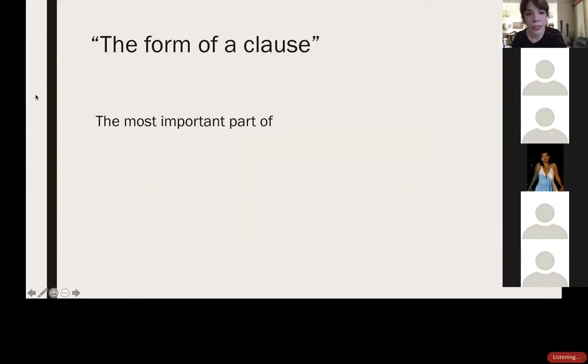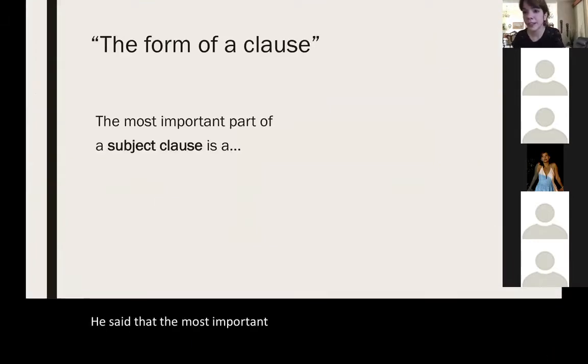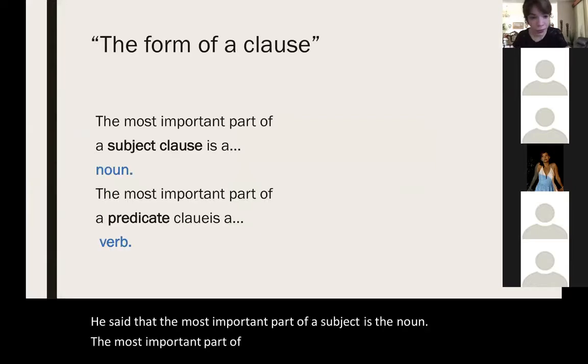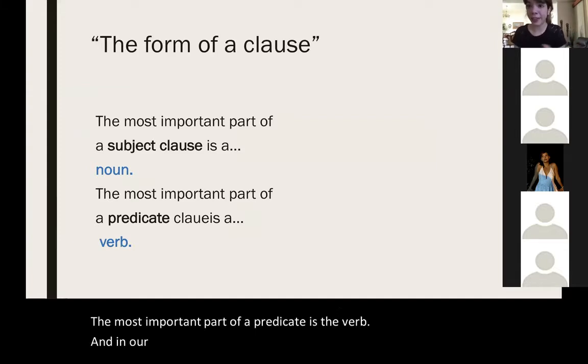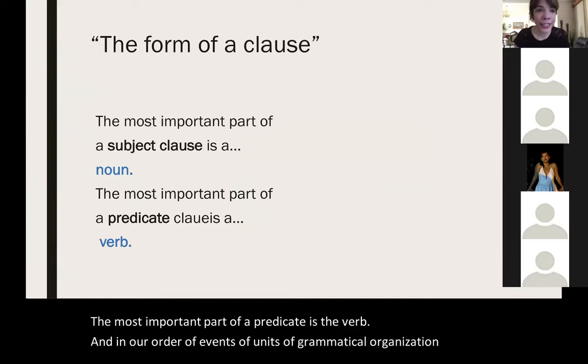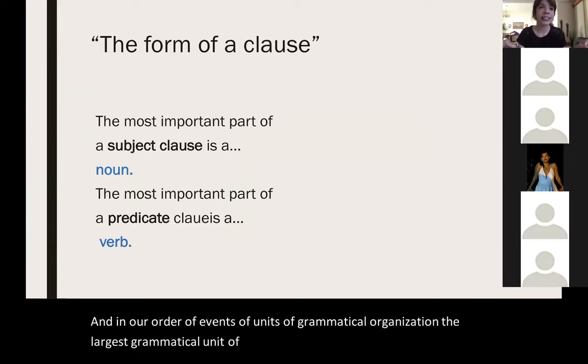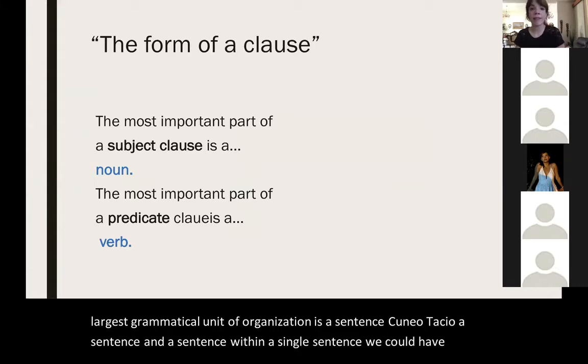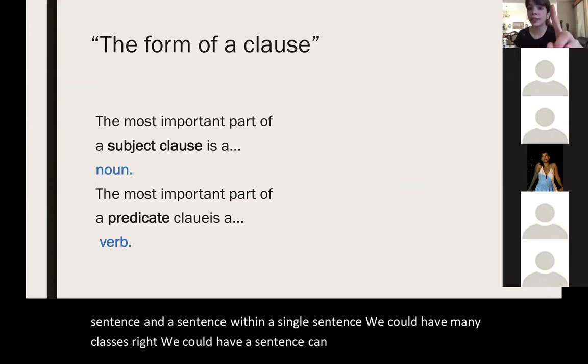So we said that the most important part of a subject is the noun. The most important part of a predicate is the verb. And in our order of events of units of grammatical organization, the largest grammatical unit of organization is a sentence. Una oración, a sentence. Within a single sentence, we could have many clauses, right? A sentence can be one clause, ¿verdad?